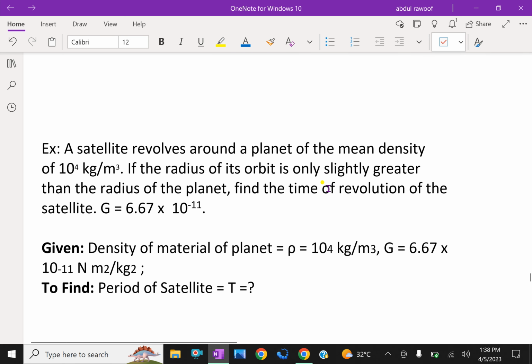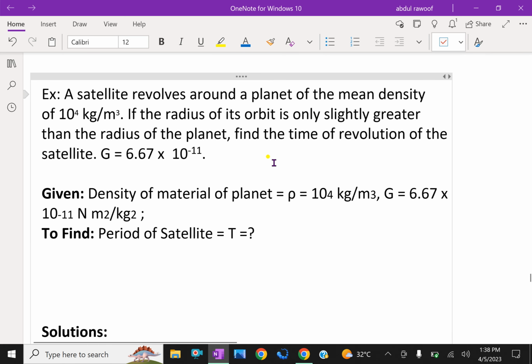Now let us do some example problems regarding satellite launching, time period, everything. Look at this example. A satellite revolves around a planet of a mean density of 10 power 4 kg per meter cube. If the radius of its orbit is only slightly greater than the radius of the planet, find the time of revolution of the satellite. Take G equal to 6.67 into 10 raised to minus 11.